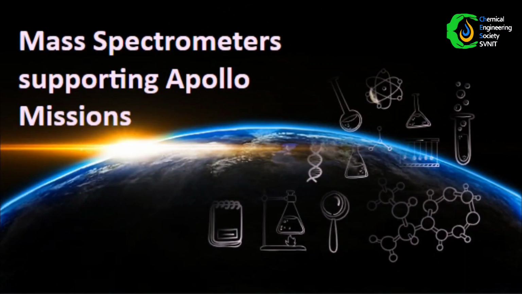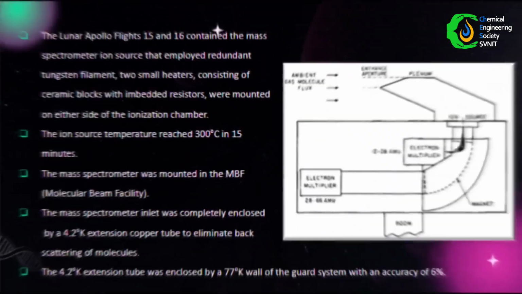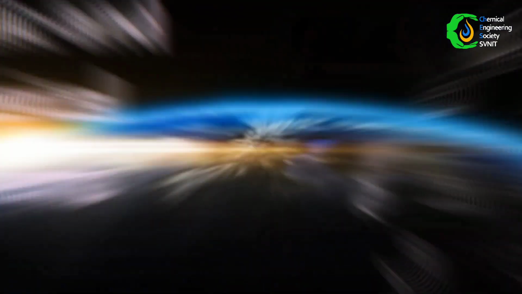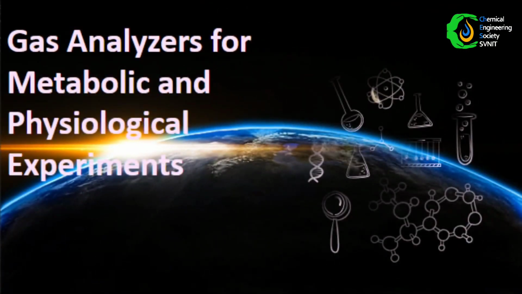implemented before time. Our research also covers the mass spectrometer of the lunar Apollo flights 15 and 16. It was used to measure the composition and distribution of the ambient lunar atmosphere. It employed a redundant tungsten filament, and 2 small heaters consisting of ceramic blocks with embedded resistors on either side of the ionization chamber.